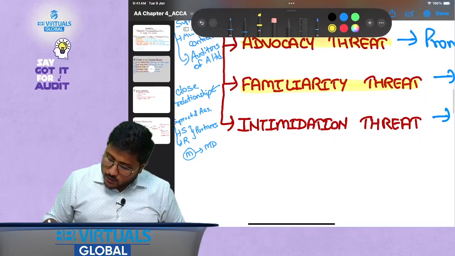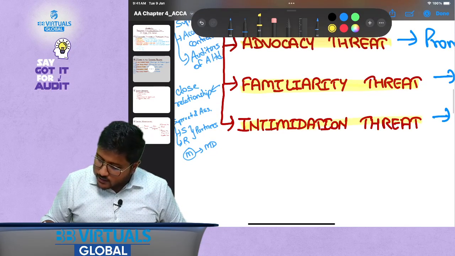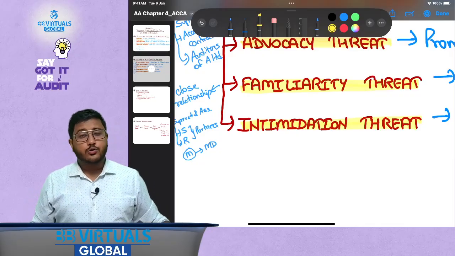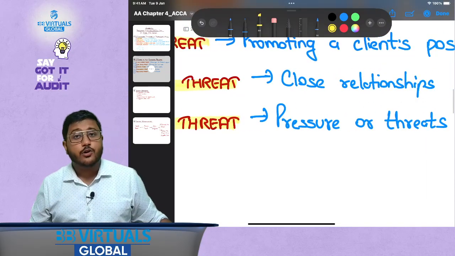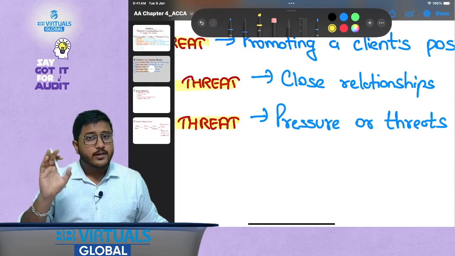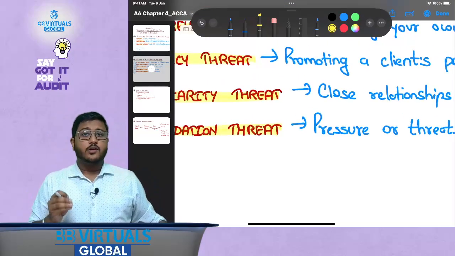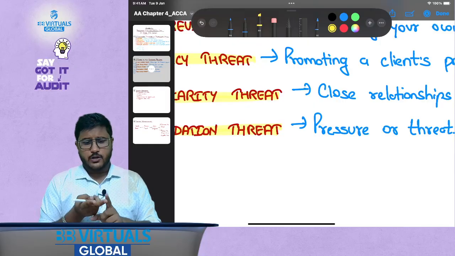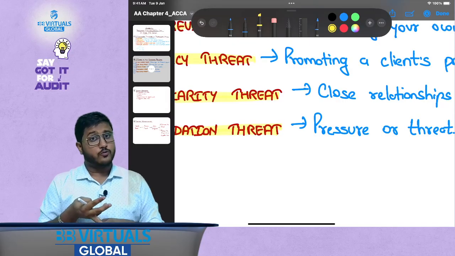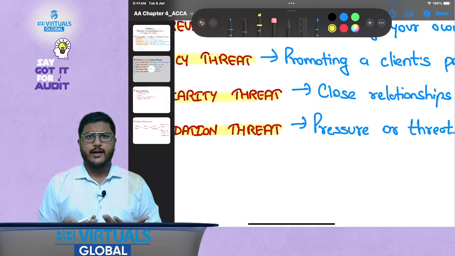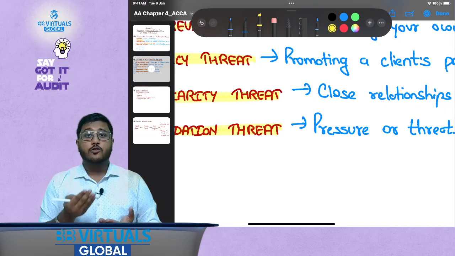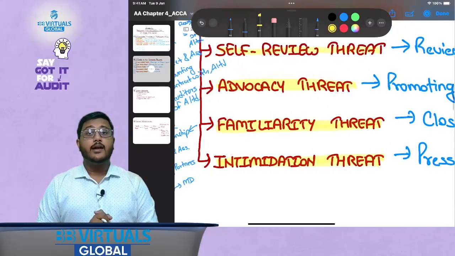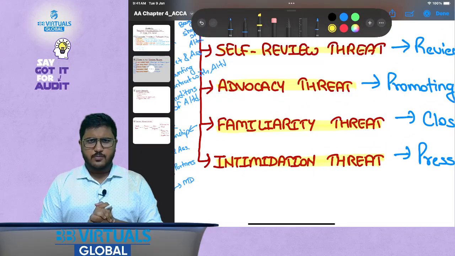Okay, now intimidation threat. What is intimidation threat? Where you are taking professional judgment out of pressure or threats. Sometimes your judgments are driven by pressures. This pressure could be from the deadline, from the management, or from outside parties, but you are taking your professional judgment out of pressure or intimidation, and therefore this is named intimidation threat. I hope this must be clear to you.